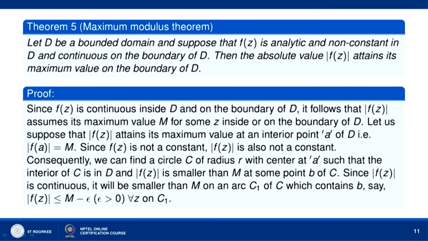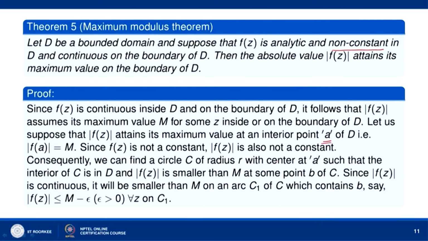We have to prove that it assumes its maximum value on the boundary of D, but here we want to prove it by the contradiction method. So, we are assuming that it assumes its maximum value at a point interior to D, and let that point be A. So, mod of f(a) equal to M. Since f(z) is non-constant, mod of f(z) is also not constant, and consequently we can find a circle C of